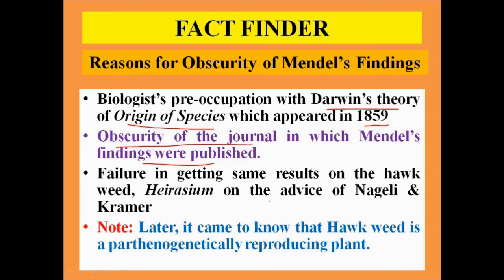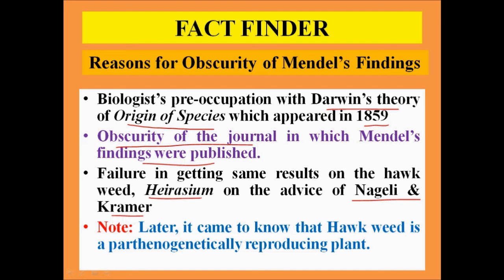Moreover, 2 scientists, Nageli and Kramer, advised Mendel that he should perform the experiments on some other plants and get similar results to prove his findings, and suggested performing the experiments on a hawkweed, Hieracium.